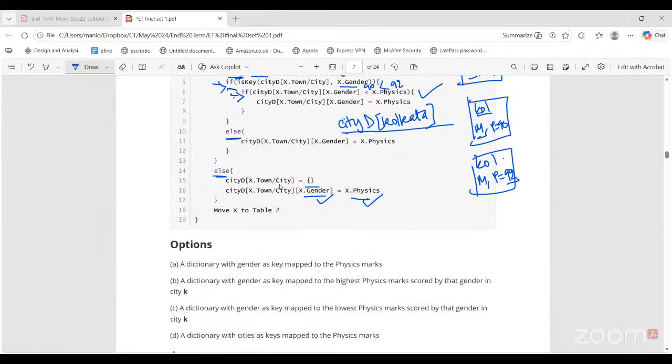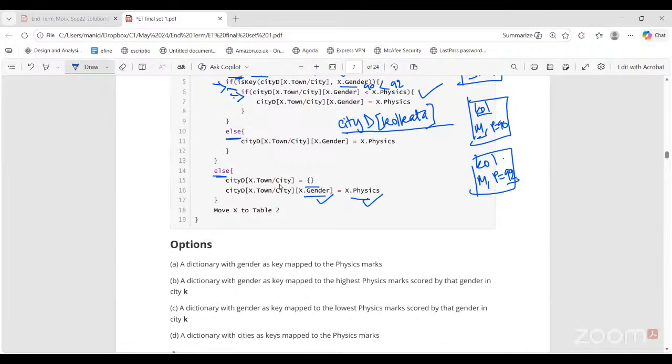Which option? Ma'am, maximum marks in physics for both. Ma'am, this CTD of Kolkata, is it? Then it will have two keys. Yes. For every city, we will have only two keys in the nested dictionary, one for male, one for female. And what is being stored against those two keys?